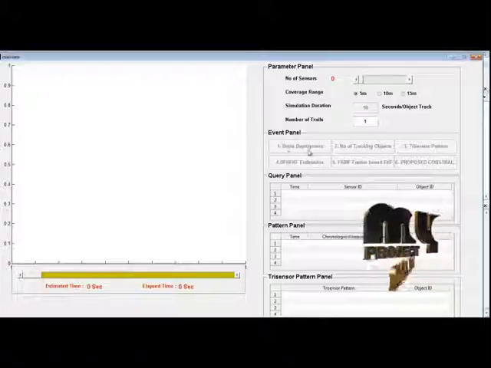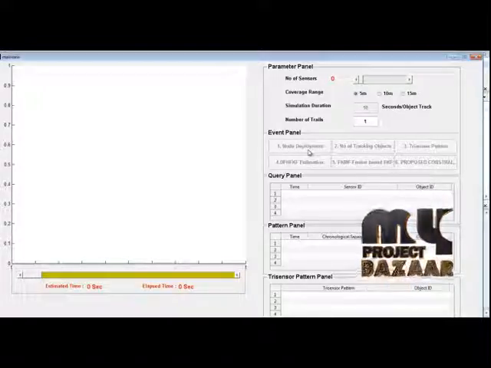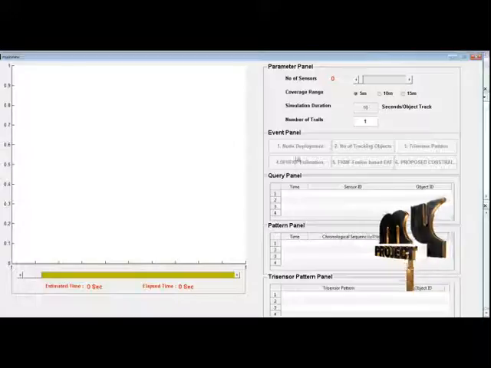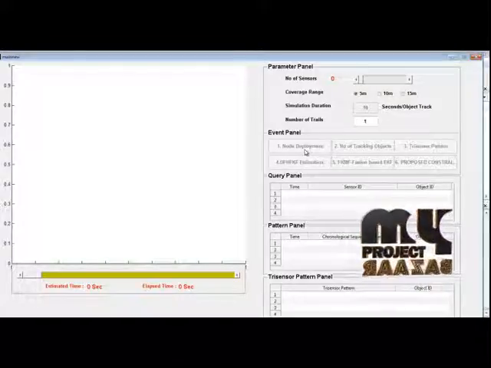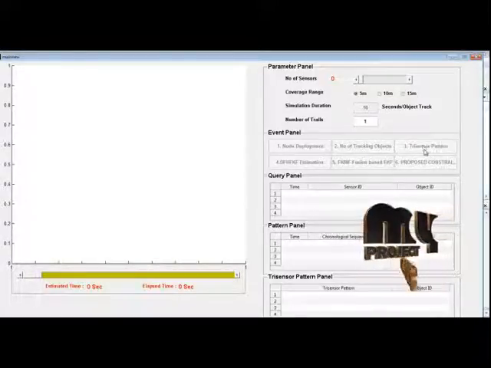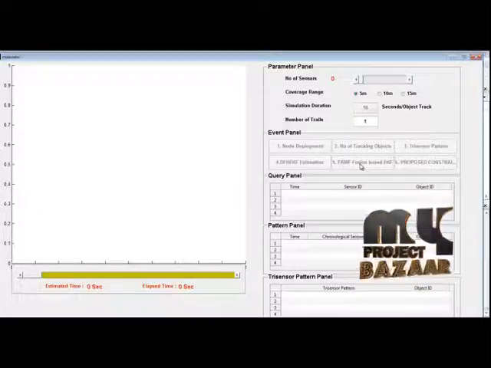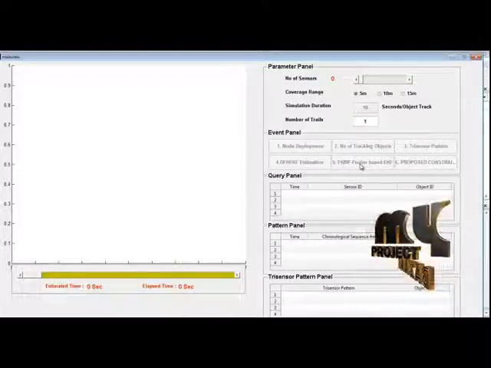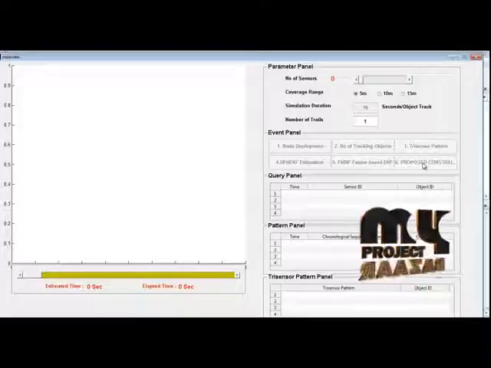Here we are going to estimate the position, velocity and acceleration by number of events. The steps are node deployment, number of tracking objects, tri-sensor pattern estimation, FKMF estimation, EKF estimation and proposed constraints analysis.